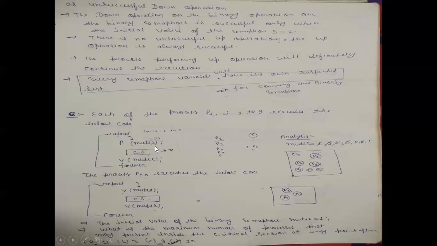P2 comes here and wants to execute this code. Start the execution for P2. P mutex. Now the value of mutex is 0. If the value of mutex is 0, then it is an unsuccessful down operation. How you can see here: if S value is 0, then directly it goes to the else part. Block the process and place its PCB in the suspended list. So the process P2 will be blocked.